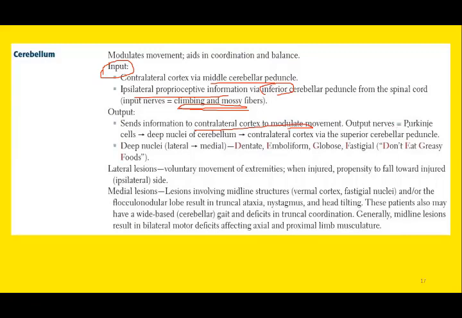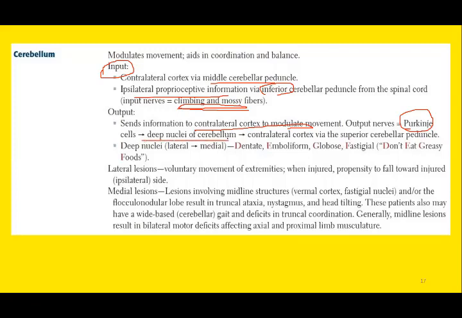And the output fiber is the Purkinje cells. Remember the cells, Purkinje cells. And the signal transmission will be sent via these Purkinje cells to the deep nuclei of the cerebellum.